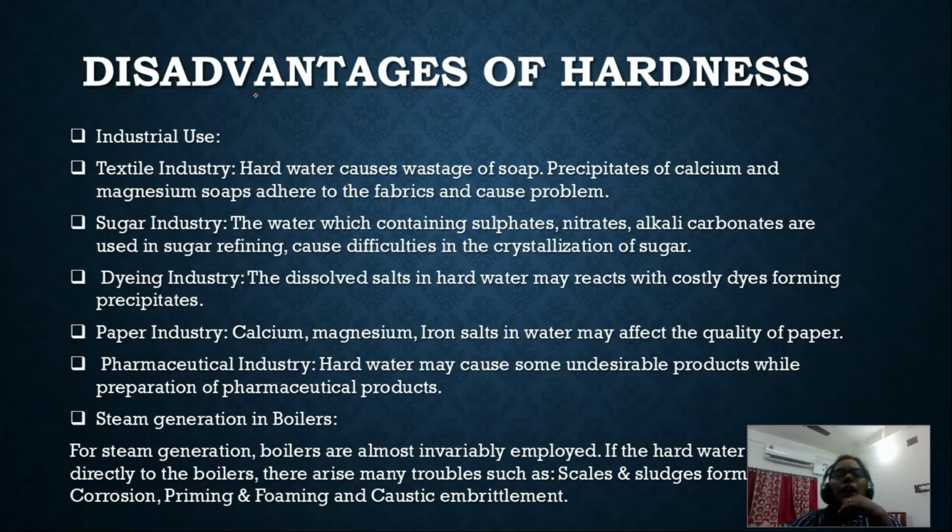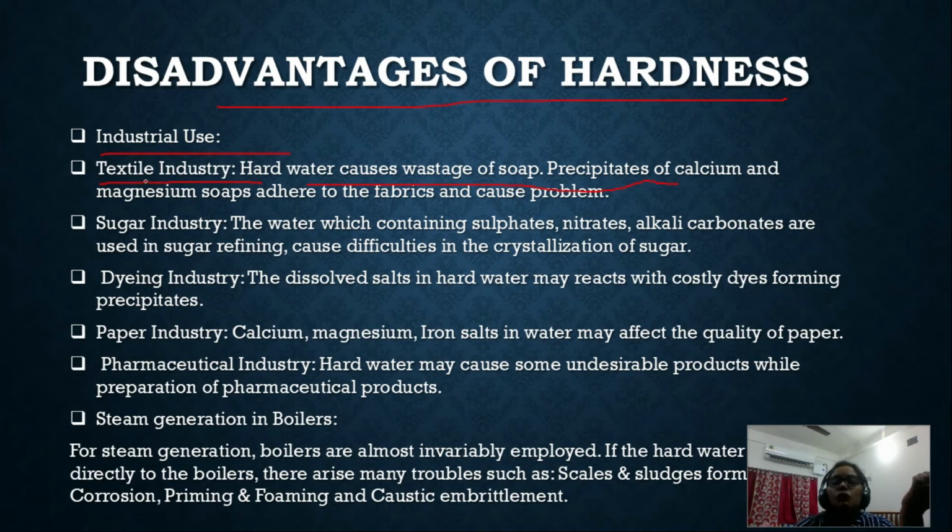Now, what are the disadvantages of hardness of water for industrial purposes? In the textile industry, hard water causes wastage of the soap, and precipitation of calcium and magnesium will affect the fabrics.